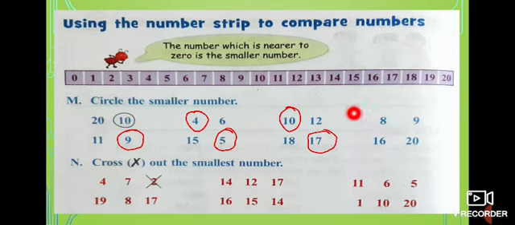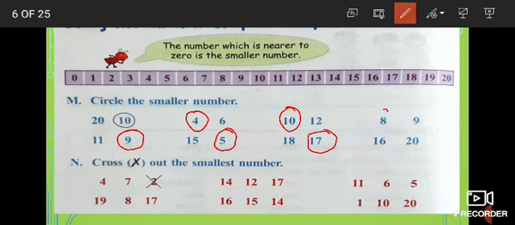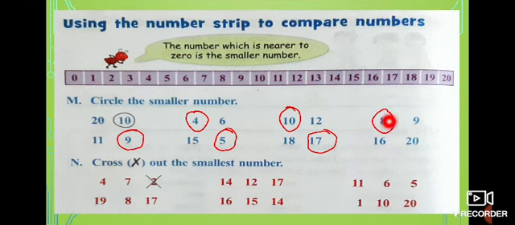8, 9. Where is 8? 8 is here and 9 is here. Which is very near to 0? 8 is near. So what you have to do? You got to circle number 8. That's the smallest one. And look at the next one.